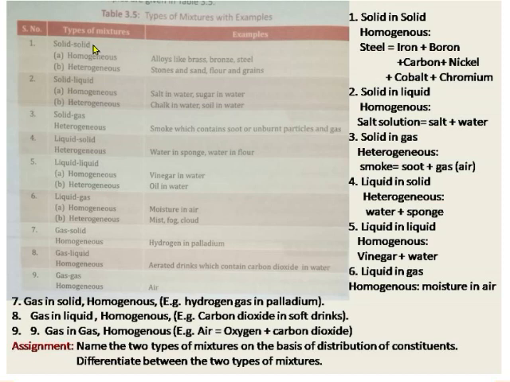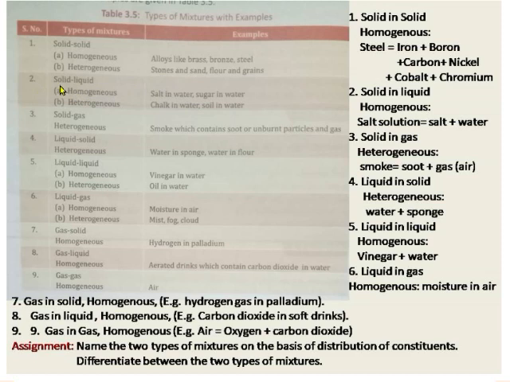Let us discuss one by one. Solid in solid. Homogeneous alloys like bronze, brass, steel. So in this example, both the constituents are solid. Iron, carbon, nickel, cobalt and chromium. These are the constituents of steel. In heterogeneous mixture, stones and sand and flour and grains. There can be several other examples.